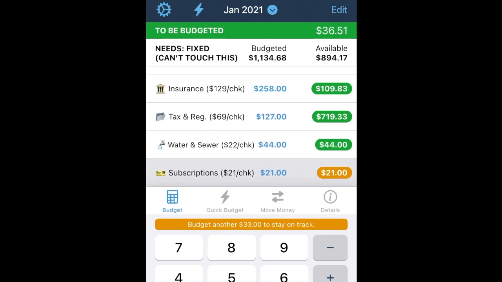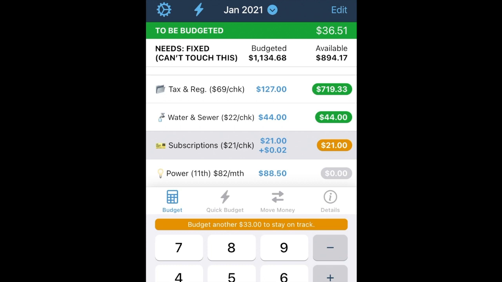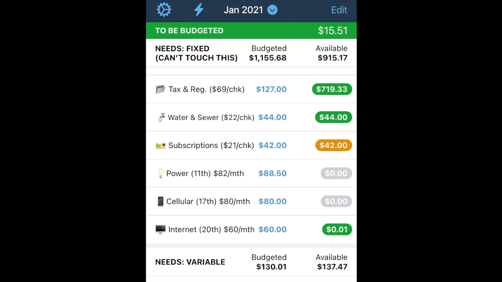Subscriptions, there we go. Plus 21. Because all this is divided out to 2 paychecks a month. That's how I get to my numbers. I don't know, maybe I did that wrong. Plus 21, trying to get, there we go, to 42. Looks like my goal is not correct. That's why that's not turning green. We'll fix that later.